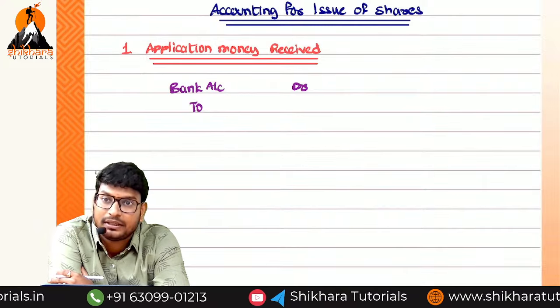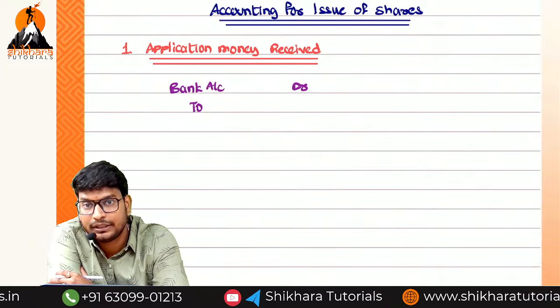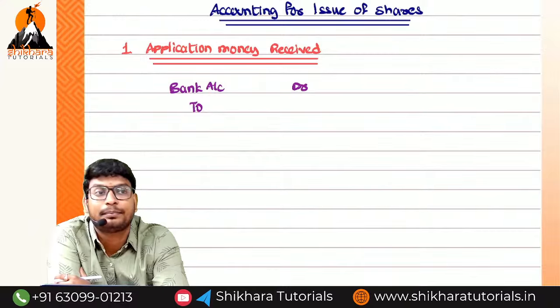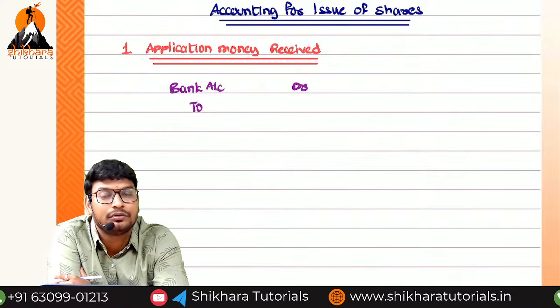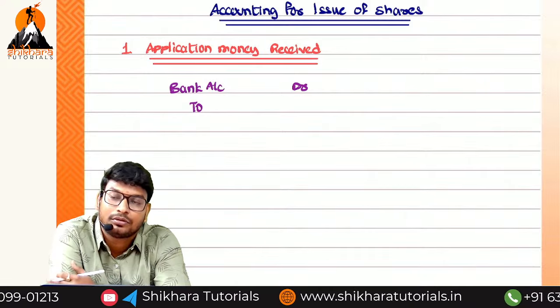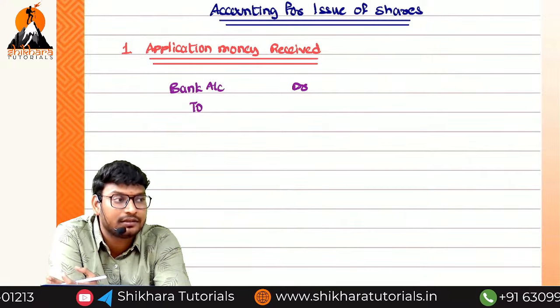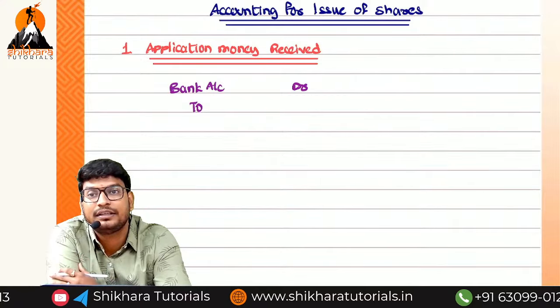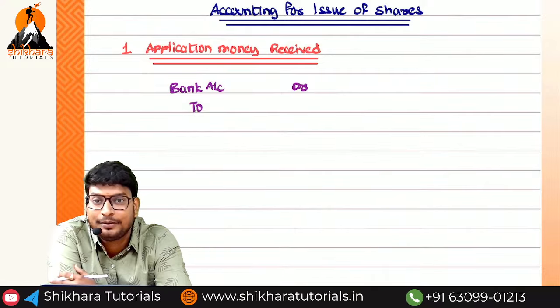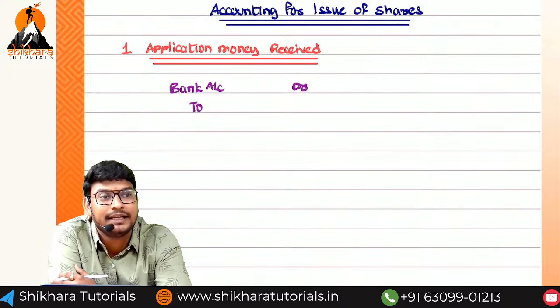First we issue the application, and based on that we go on to allot. So we should not write the person's name in the books of accounts. If you write all the shareholders' names, there will be thousands, 10,000 of them, and it would take a lifetime. So one dummy account we have to put.